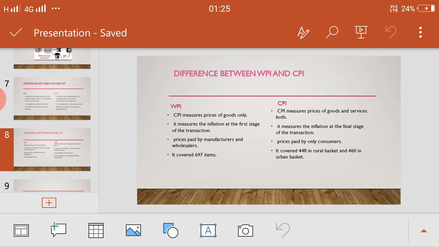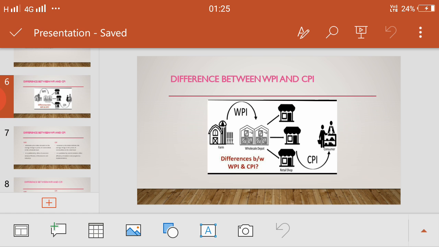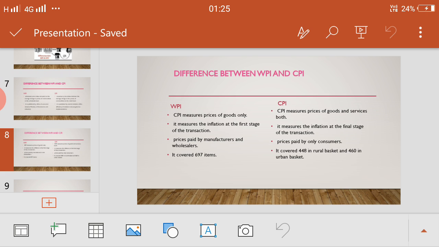Okay. Next, WPI measures the inflation at the first stage of transaction. Like the wholesale price, when the product comes from the farm to the wholesale market, this is the first transaction. Then the wholesale market gave it to the retailer, after that the retailer gave it to the consumer, so when it reaches the consumer, that is the final transaction. But when did the first transaction happen? When the farm gave it to the wholesale market, the wholesale depot. Okay, so wholesale price index measures the inflation at the first stage of transaction, but CPI measures the inflation at the final stage of transaction. And next point, under WPI, prices paid by manufacturer and wholesaler.